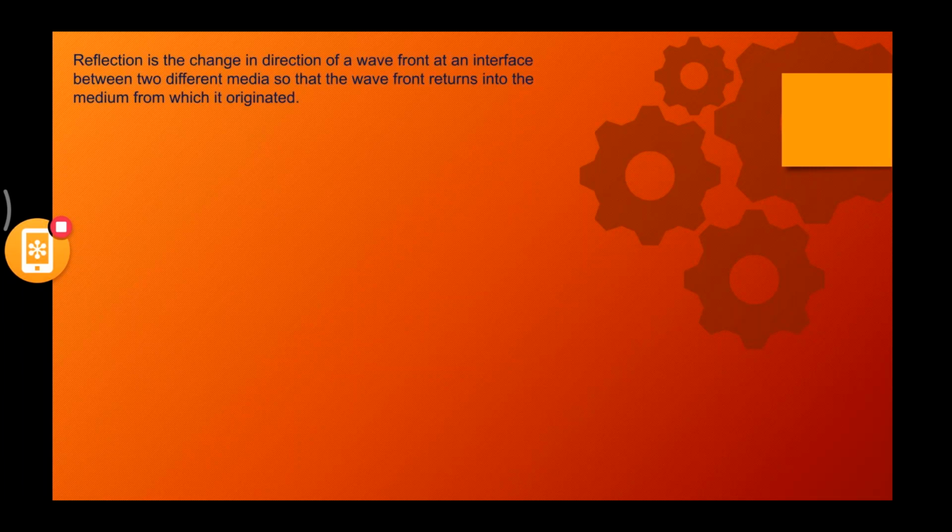So let us understand the first specific property of light, which is nothing but reflection. Now we all know what reflection is. We'll try understanding it in technical terms, the definition pattern. Reflection is the change in direction of a wave front at an interface between 2 different media, so that the wave front returns into the medium from which it originated. Forget about the definition, it is completely theory. Don't worry, we'll study this in a clear and understandable format.